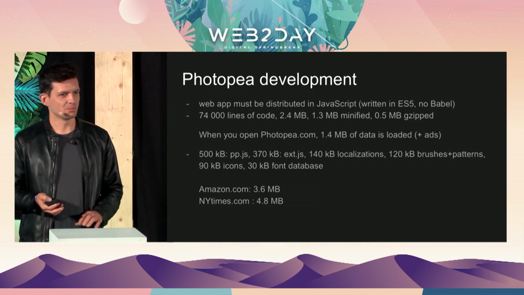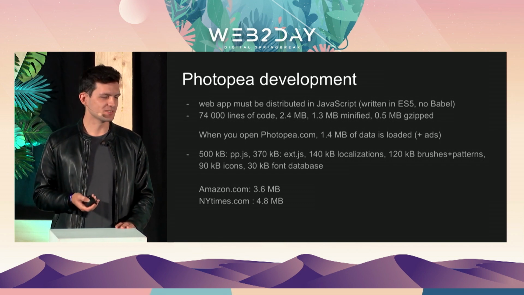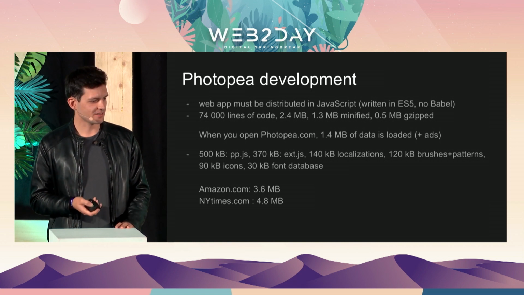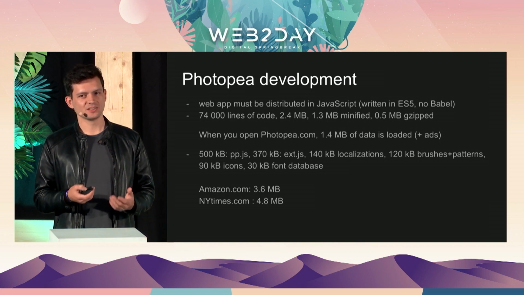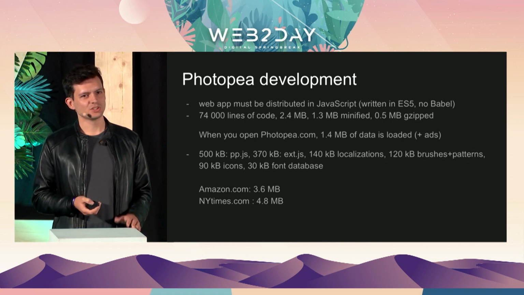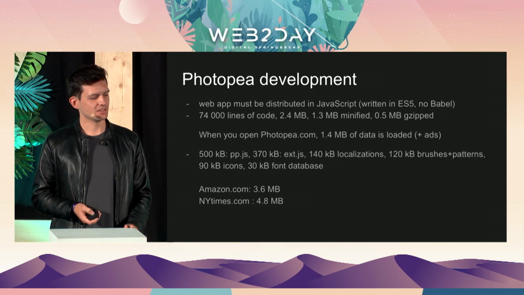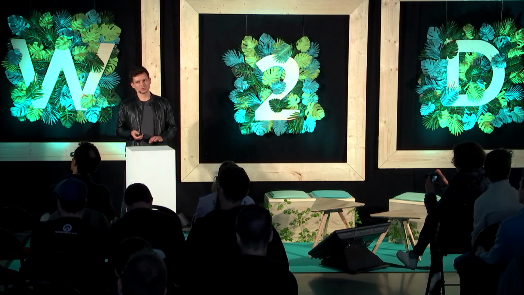I don't use any Babel. At the moment, there are 74,000 lines of code, which is the code written by myself. And it has about 2.4 megabytes. This is the basic code of the whole Photopea application. This code is later minified and obfuscated into 1.3 megabytes. And after that, when you open photopea.com, it's transferred from the server in gzip format. So we could say that the whole code of Photopea is 0.5 megabytes when it's used.